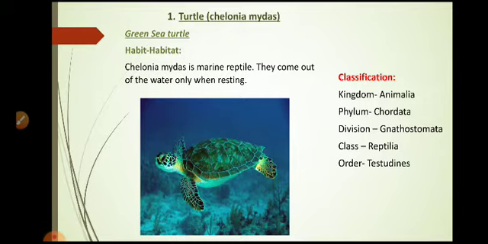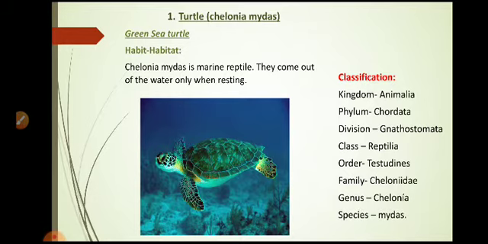These are especially aquatic organisms, placed in order Testudines, family Cheloniidae, genus Chelonia, and the species we are going to discuss is mydas. Okay, this is the classification of turtle. After that, what are the external features? Number 1, Chelonia mydas is commonly called green turtle, and its measurement is about 10 centimeters.